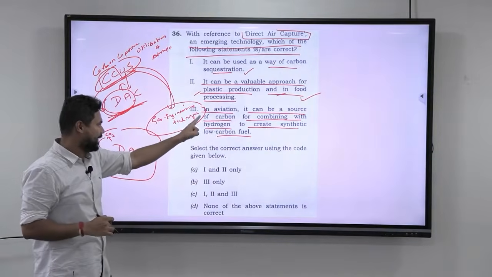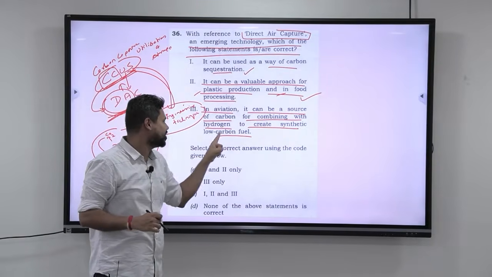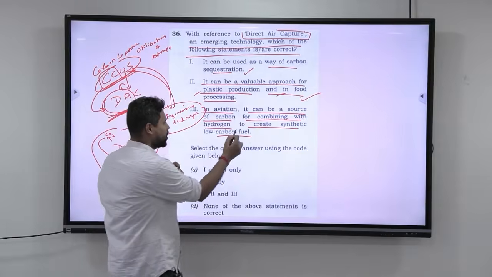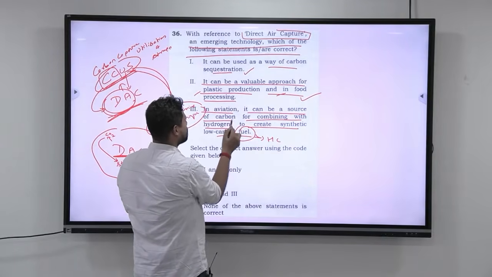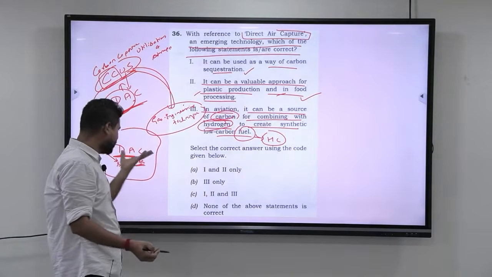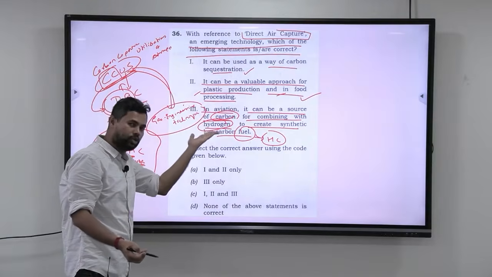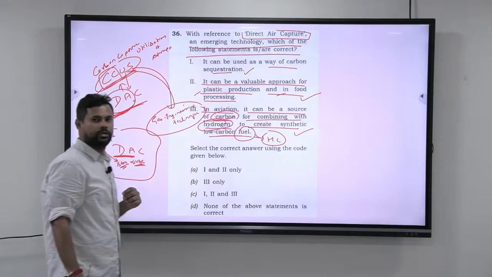Next, in aviation, it can be a source of carbon for combining with hydrogen to create synthetic low carbon fuel. Whenever we say fuel, fuel is nothing but hydrocarbon. So they are saying I can combine this carbon with hydrogen. At the end of the day, I have this carbon that is stored, and I can use it with hydrogen to form a low carbon fuel. This also makes sense.